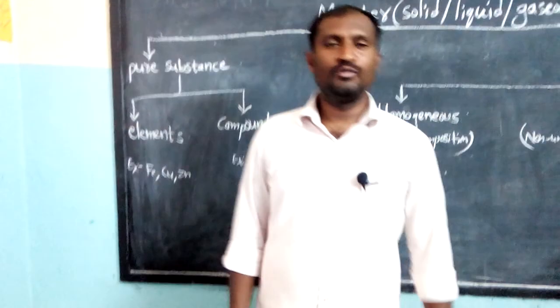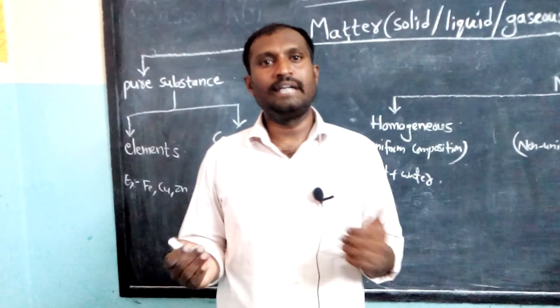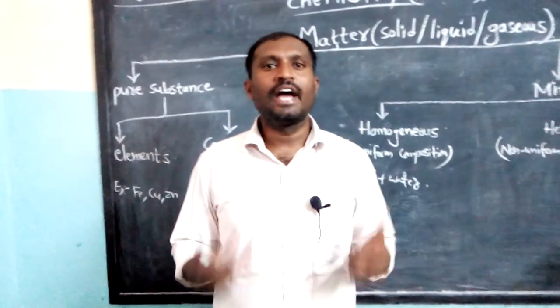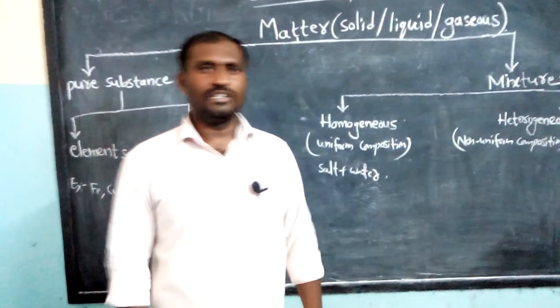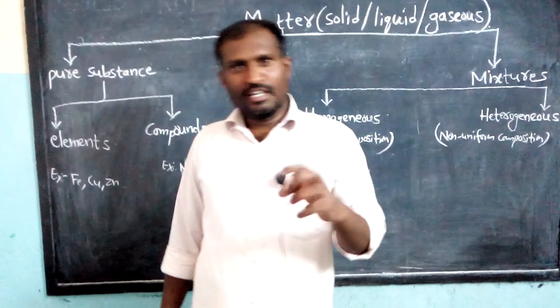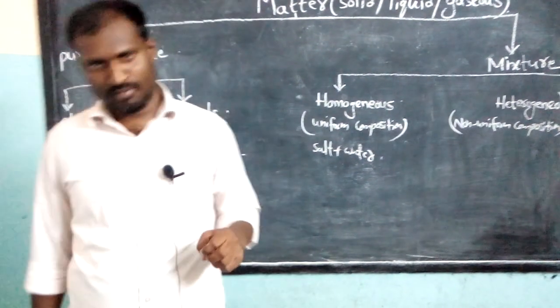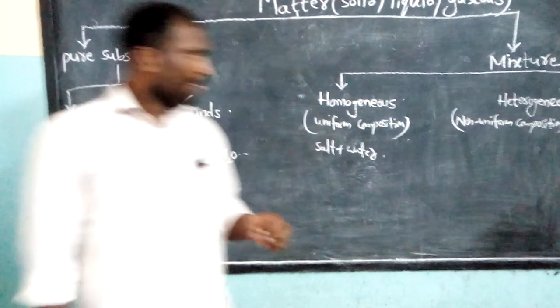A pure substance is one which is made up of molecules containing the same kind of atoms. Here I am using two important words, molecule and atom. Children, listen carefully. These two terms are very important in the study of chemistry, so try to understand. So what is a molecule actually?